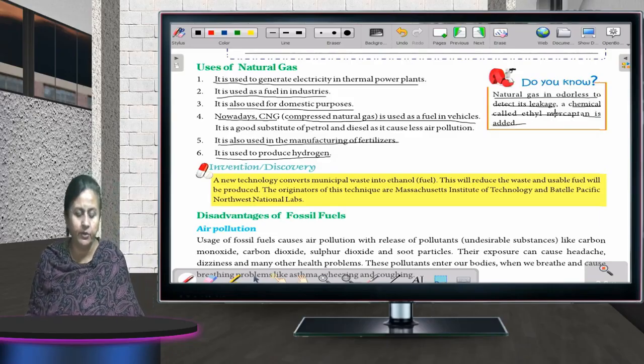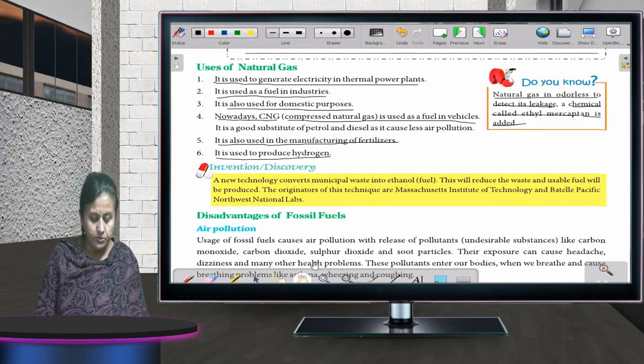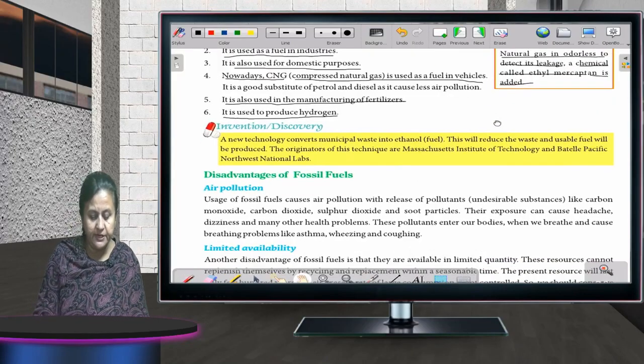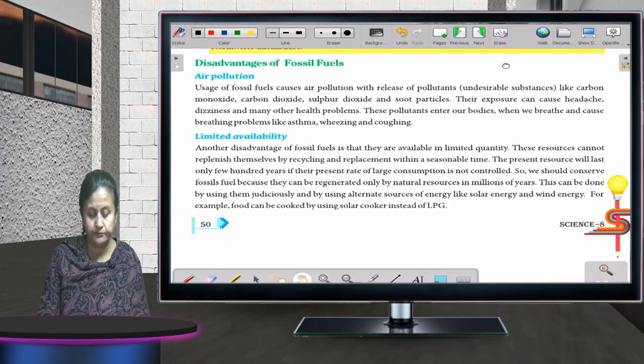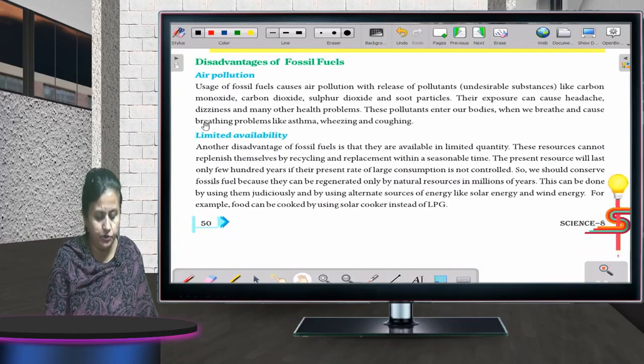Okay. Now, disadvantages of fossil fuels. Everything has got advantages and disadvantages of its own. So, I'll tell you about disadvantages now. The first disadvantage is air pollution.